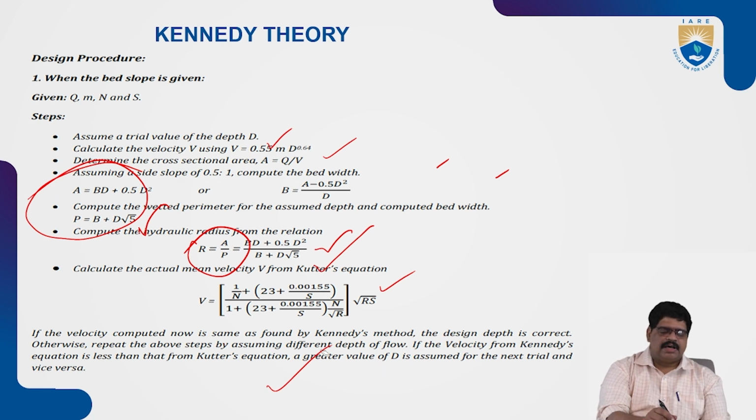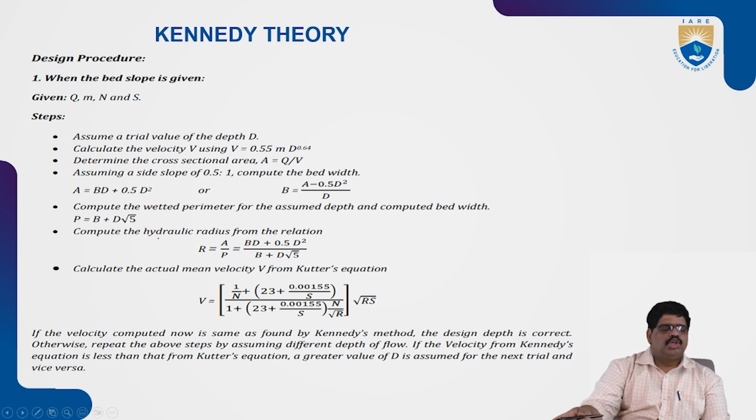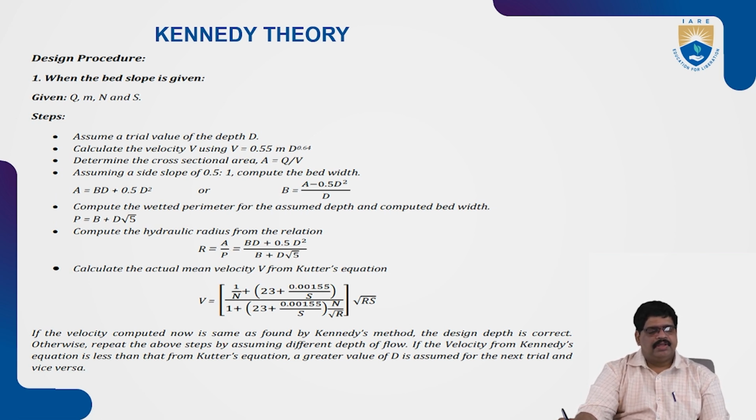So based on this formula, you have to find out, based on the given data, what is the discharge Q, mean depth, and N and S are given, side slopes are given. If it is given, we have to use this formula to find out.